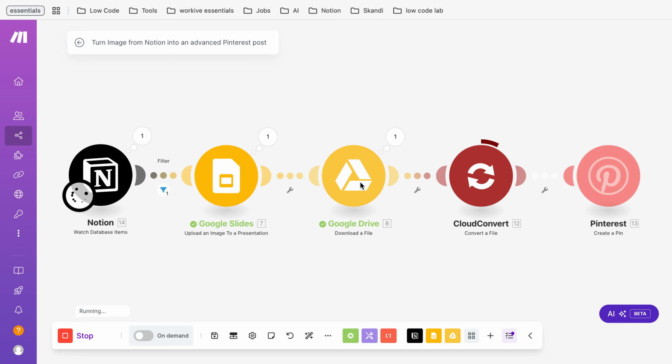Then we download this presentation to Google Drive as a PDF. Then CloudConvert turns this PDF into a PNG, because you can't post PDFs to Pinterest. And then in the end, Pinterest creates a pin based on this PNG. That's what just happened.